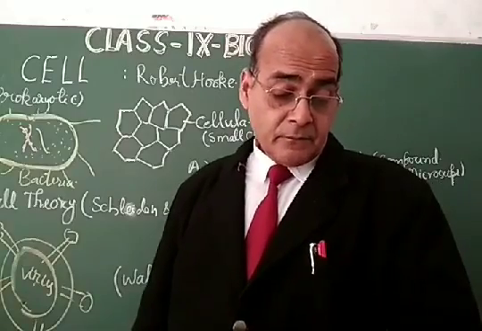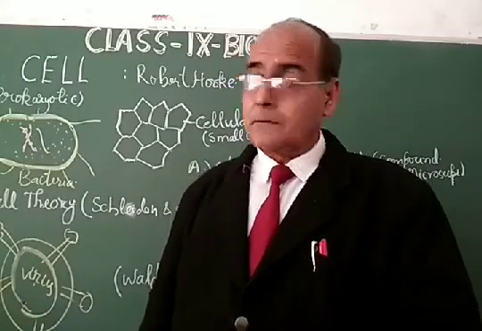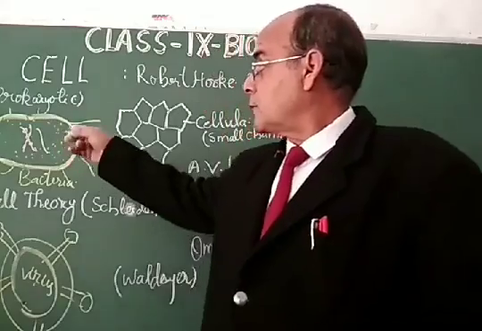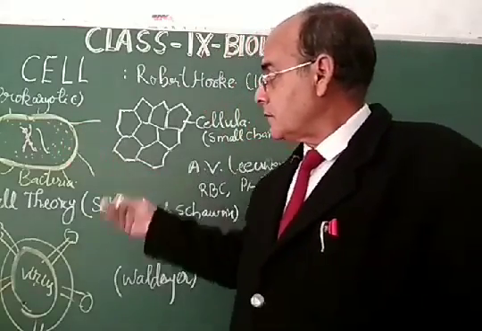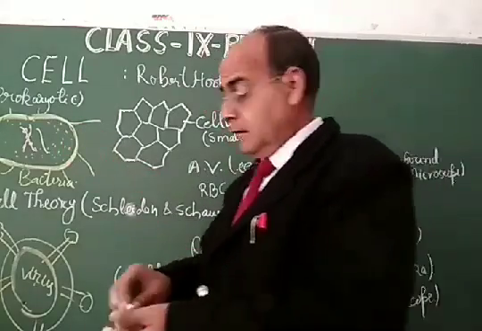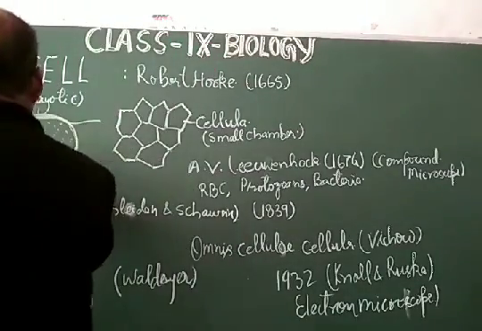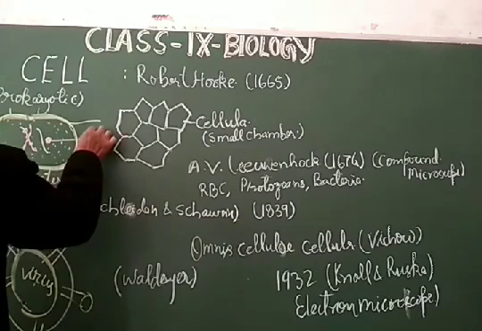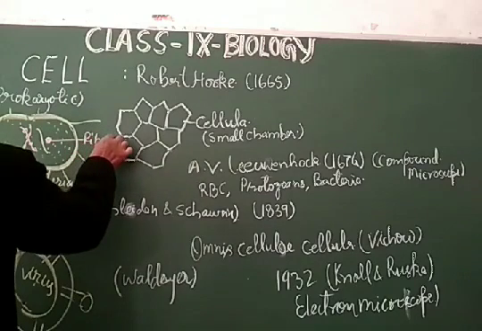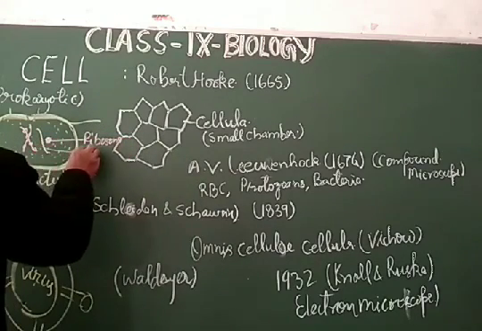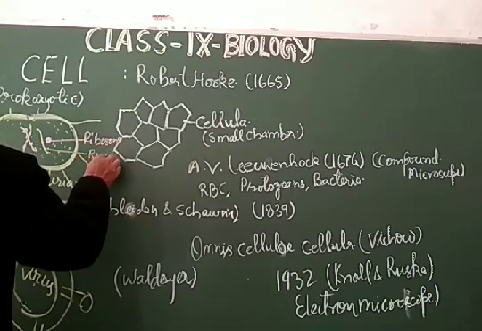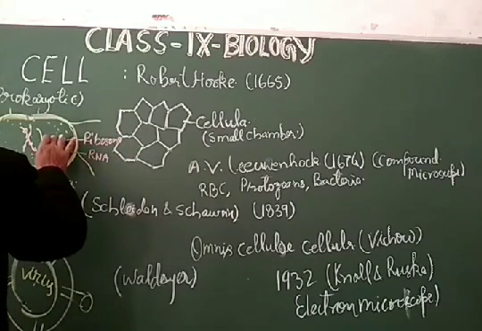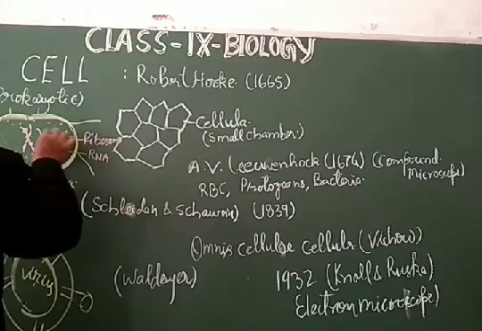Cell organelles are absent in the prokaryotic cell, while the eukaryotes have them fully. Ribosomes are found in eukaryotic as well as in prokaryotic cells also.